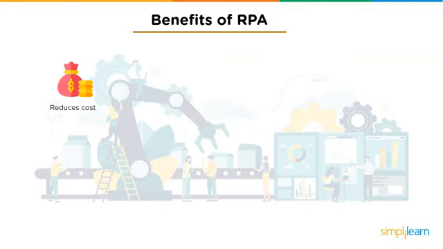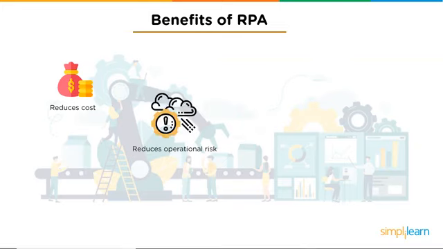Reduces cost. One of the most important advantages of RPA is the quick reduction in cost. By automating tasks, the cost saving of almost 30% can be achieved. Software robots also cost way less than a full-time employee. Reduces operational risk. Various companies generally prefer to outsource busy work to external parties. Now this comes with an inherent risk of human errors and inefficiency. RPA brings forth a better solution, and since the work stays in-house, there is less operational risk.